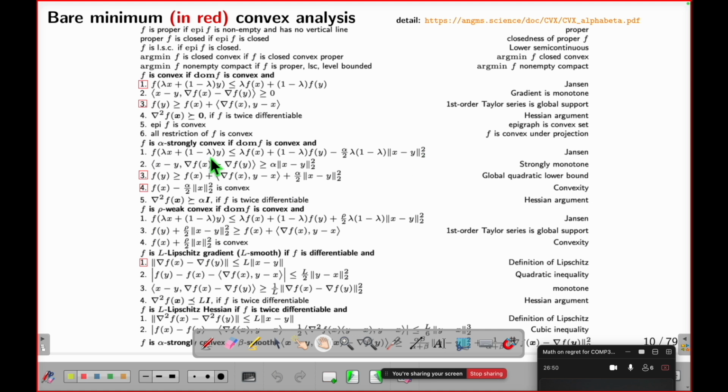I can tell you there are 5 sentences. If you start from 1, you can prove 2. If you start from 2, you can prove 3. From 3, you can prove 4. From 4, you can prove 5. And if you start from 5, you can prove 1. Do you need to know all their proofs? No. You just know they exist, know how to use them, and know their meaning.